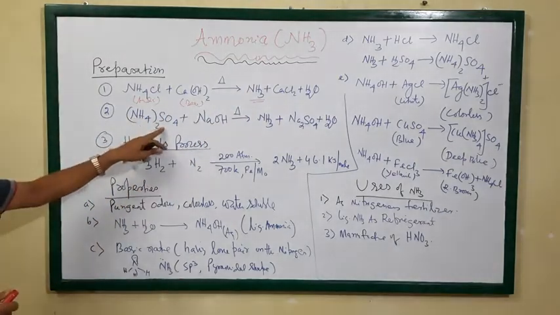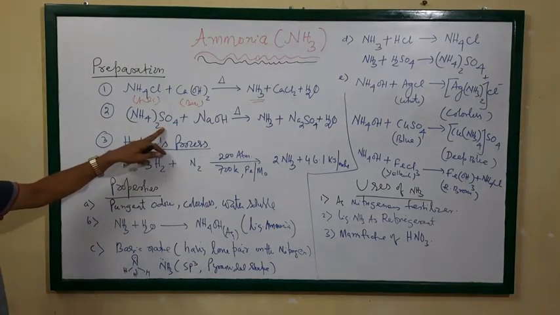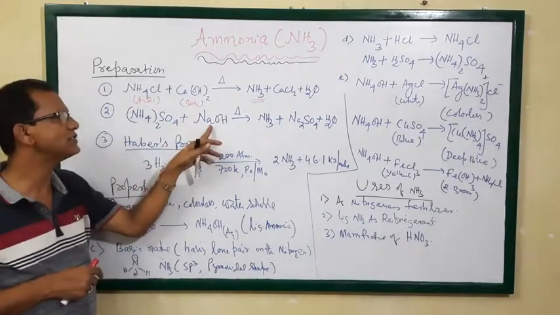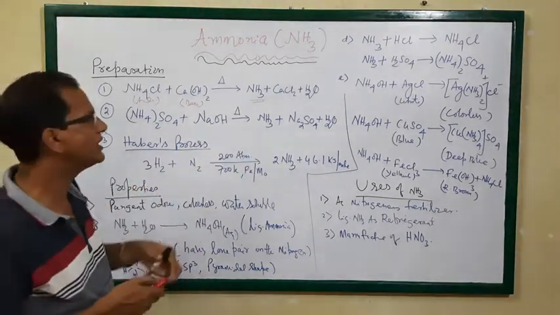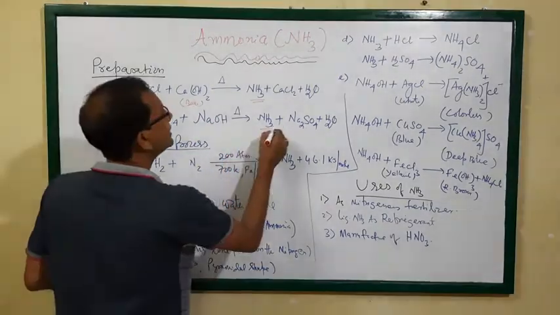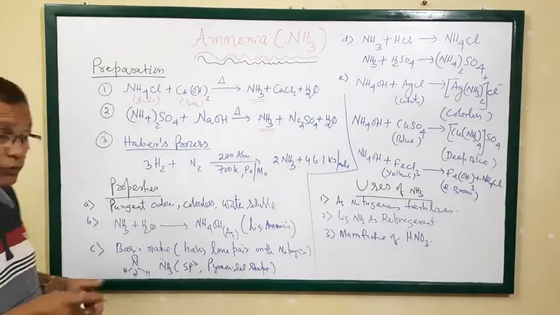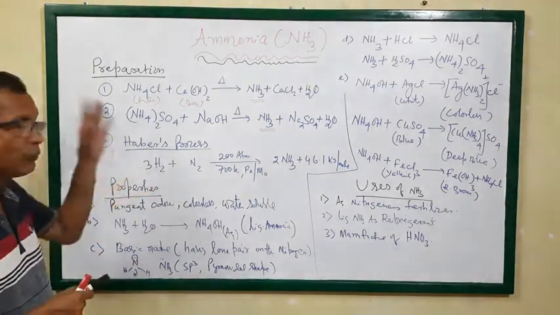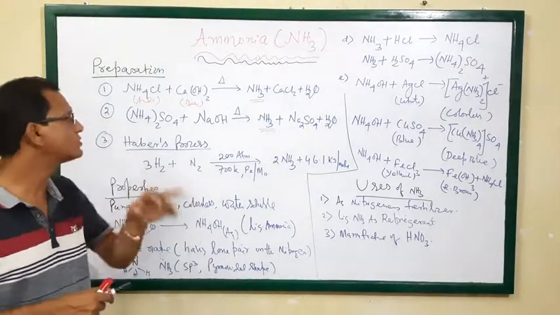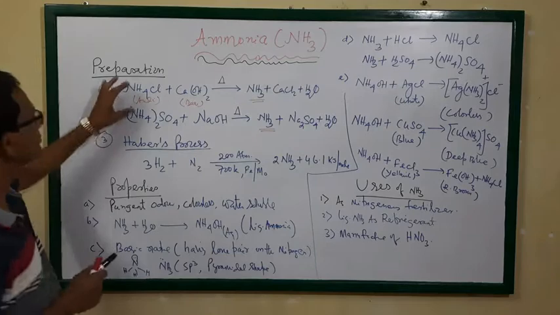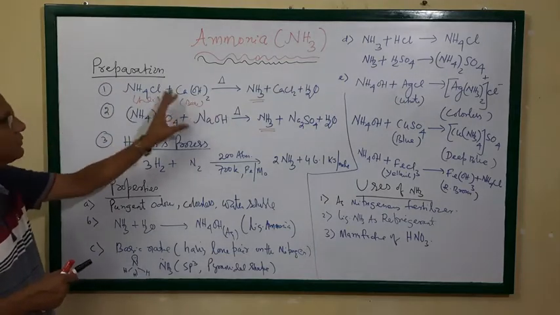Similarly, ammonium sulfate, ammonium phosphate, ammonium carbonate, like this. When you take an ammonium salt with a base, here the base is sodium hydroxide, it produces ammonia gas. This is a very important characteristic, that an ammonium salt always reacts with a base forming ammonia gas. So this is a very important method of preparation of ammonia.